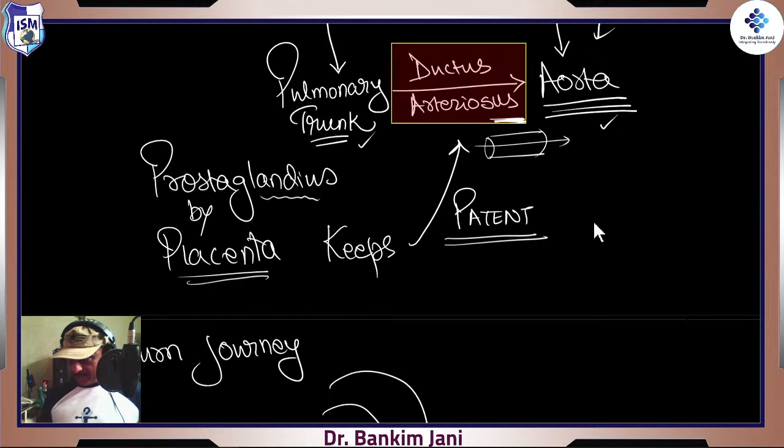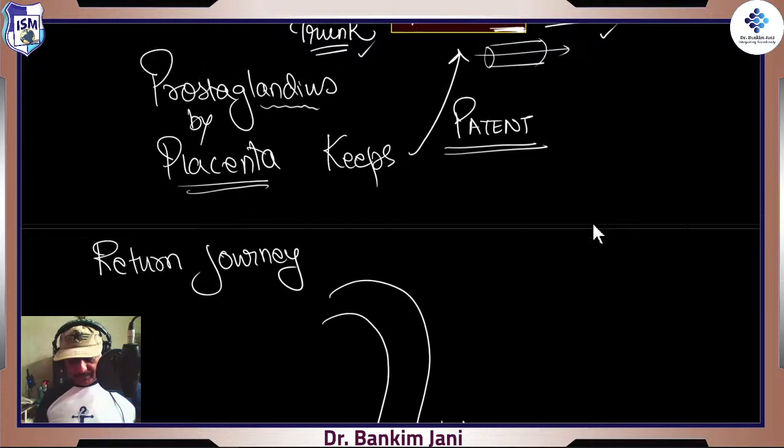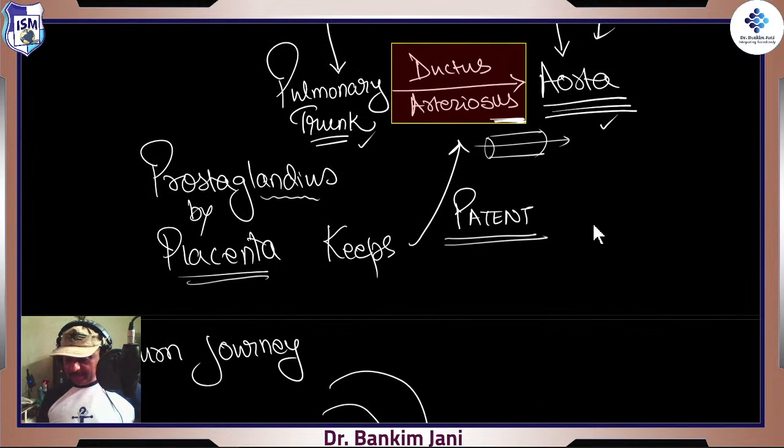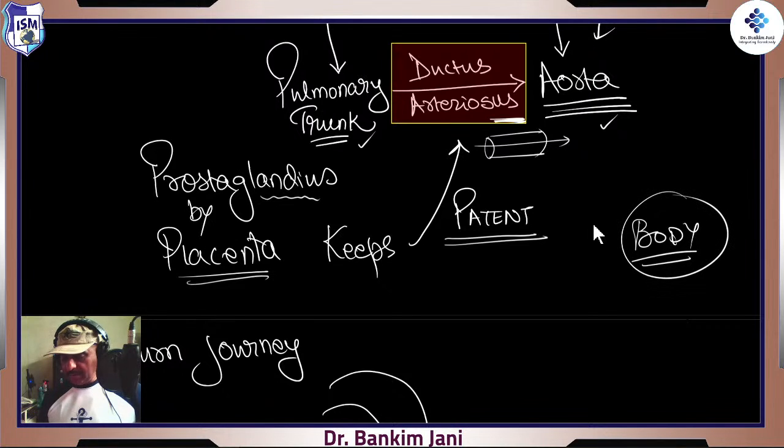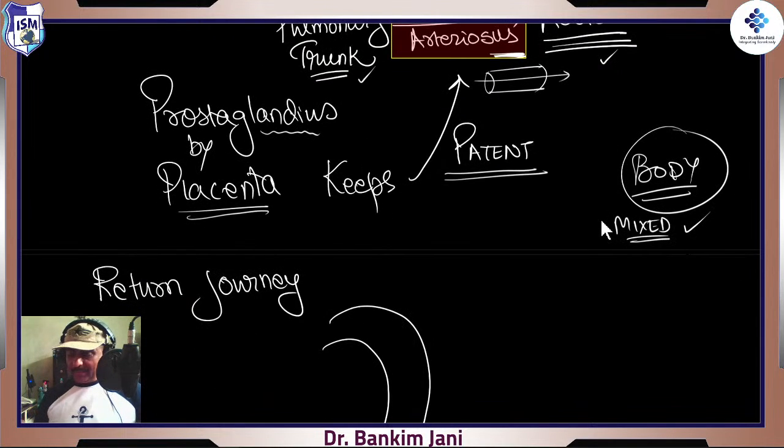Okay. Next, we start with the return journey. Say, finally the body got what? Mixed blood, but that's okay. It will say, yes, that's what is in my fate, right? It's like only after I am born, right, I can get the pure blood, otherwise I have to compromise with this mixed blood only. So that's how it works.